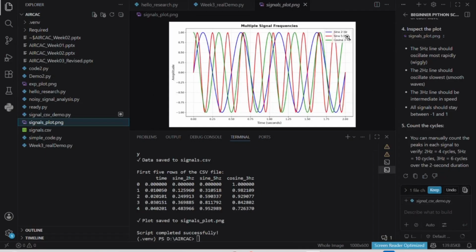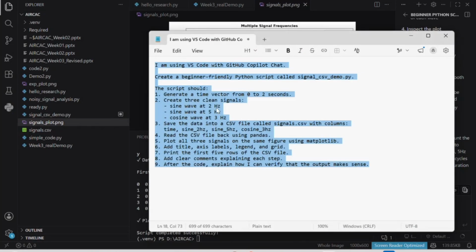We can have the plot of signals: a sine of 2 hertz, 5 hertz, and a cosine of 3 hertz. Let me come back to the prompt. We told it to create this and save the file as a CSV file. This is the CSV file. It saves here. We'll check together. Plot all the 3 signals. It plots here in the signal plots, and we told it to call it plot all the signals.